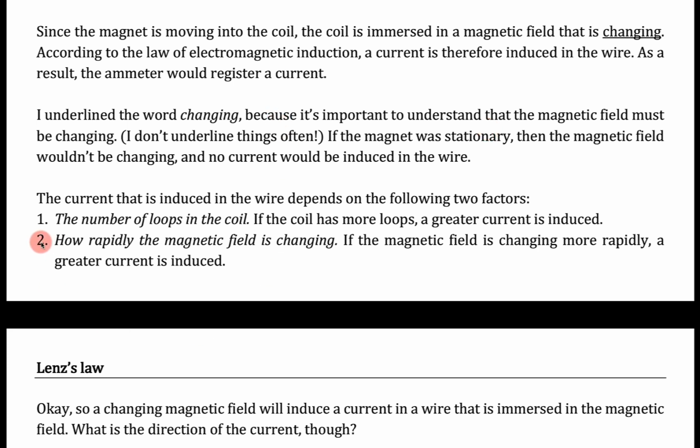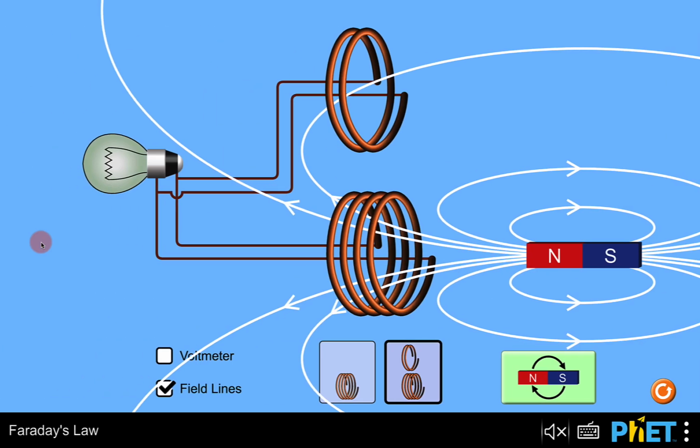Now, the other factor that affects how much current is induced in the wire is how rapidly the magnetic field is changing. So if I change the magnetic field more rapidly, that will result in more current being induced. So in this setup, how can I make the magnetic field change more rapidly? Well, I can do this just by moving the magnet back and forth more quickly. If I move the magnet back and forth more quickly, then that's going to change the magnetic field more rapidly. So here I go. I'm just going to move the magnet back and forth quickly.